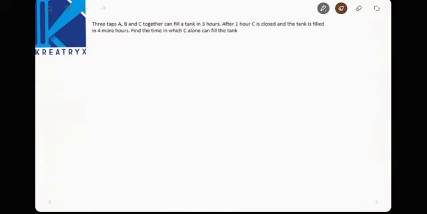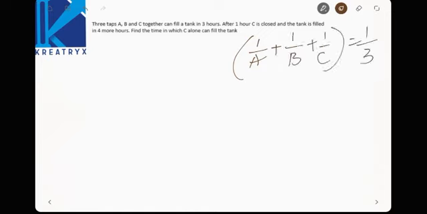Next, 3 taps A, B, C together can fill a tank. See here, A, B, C can fill a tank in 3 hours, so 1/3 of the tank can be filled in 1 hour. After 1 hour C is closed and the tank is filled in 4 more hours. Find the time in which C alone can fill the tank.